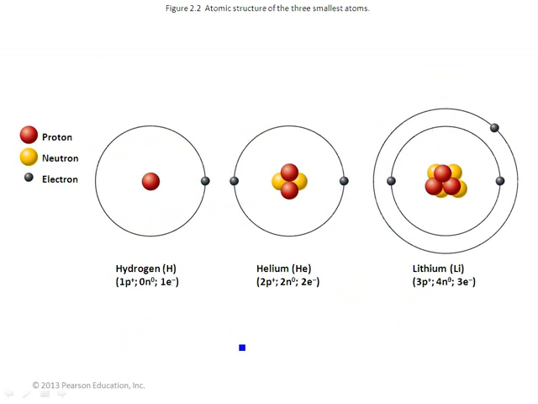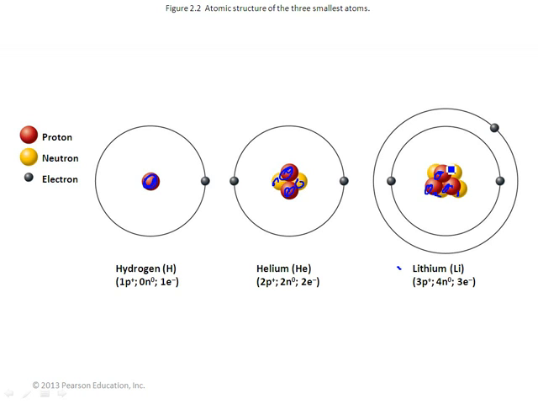This is kind of an old stylized way of thinking about the atomic structure of elements. This is hydrogen, this is helium, and lithium. And basically what you recognize is that they all have a proton. They may have more than one proton, they may have several. They may or may not have a neutron. Hydrogen does not have a neutron.